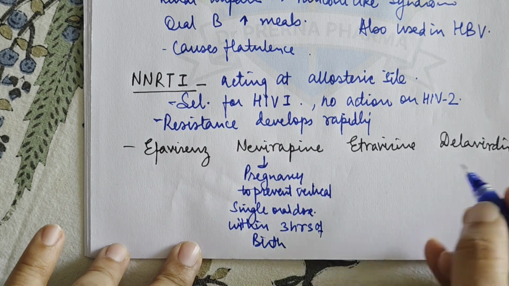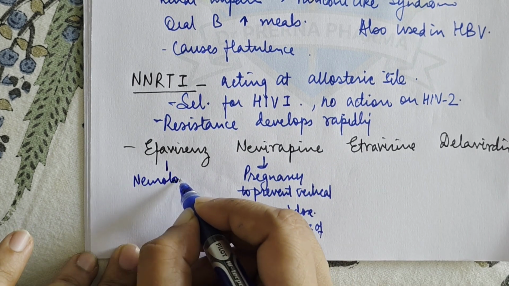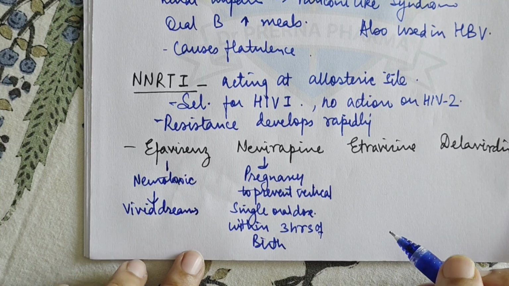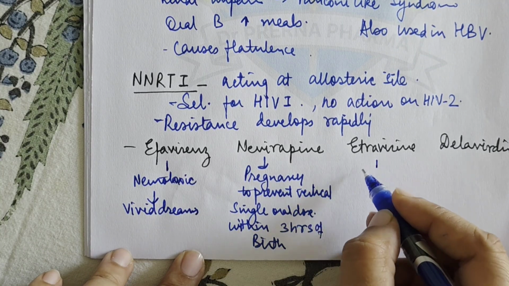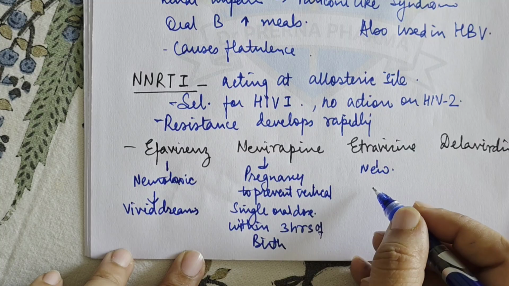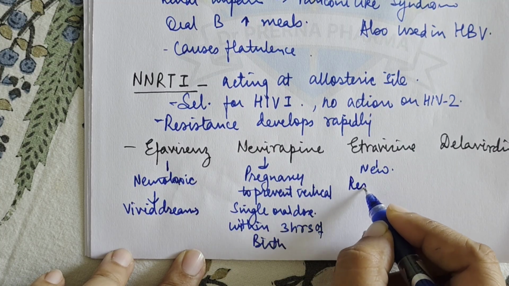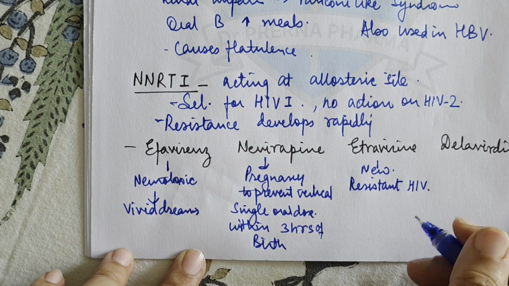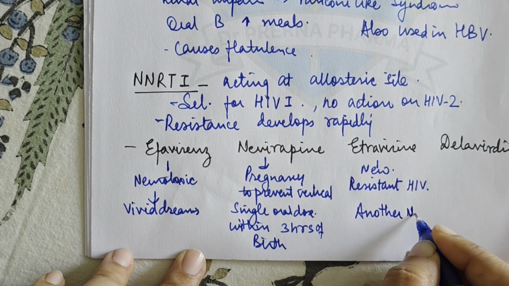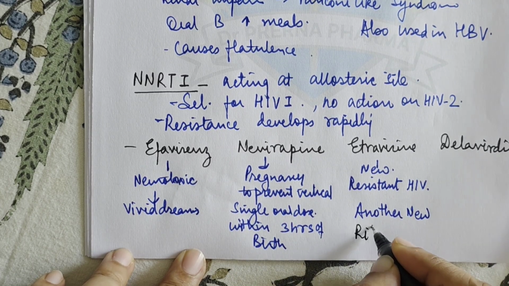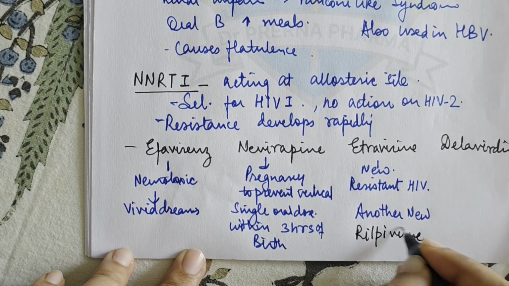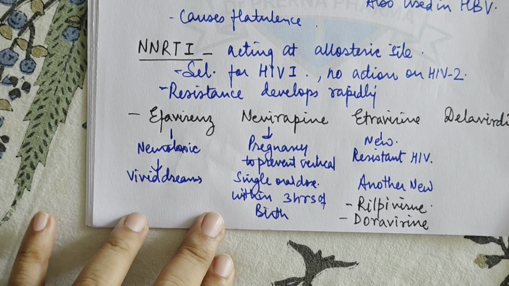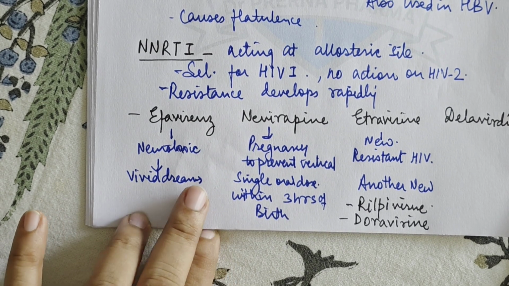Then efavirenz. Efavirenz is basically neurotoxic and it also results in hallucinations and vivid dreams. So this is one problem with efavirenz. Etravirine is a recently approved drug. It's a second generation drug, active against HIV which is resistant, we can say, to the first generation drugs. And another new drug that has come is rilpivirine. Okay, and there's another drug, doravirine. So these are recently approved NNRTIs, right?